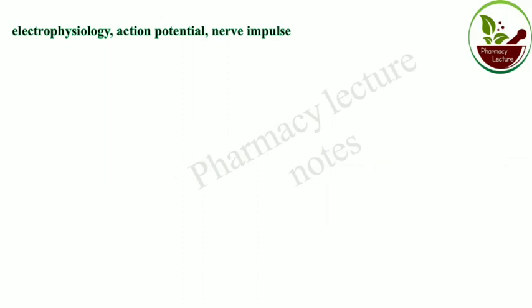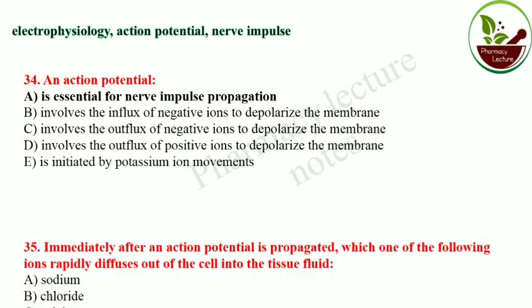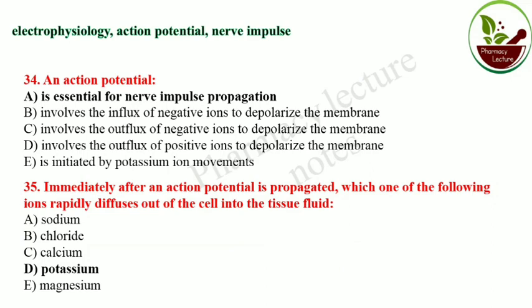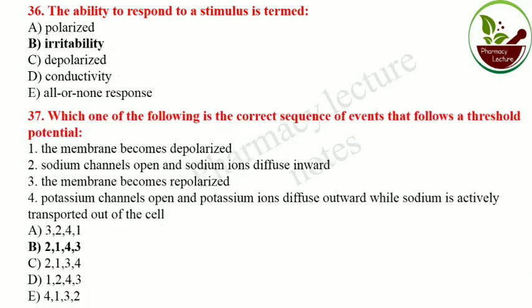Now we come to the electrophysiology, action potential and nerve impulses part. An action potential is essential for nerve impulse propagation. Immediately after an action potential is propagated, which of the following ions rapidly diffuses out of the cell into the tissue fluid? That is potassium. The ability to respond to a stimulus is termed irritability.